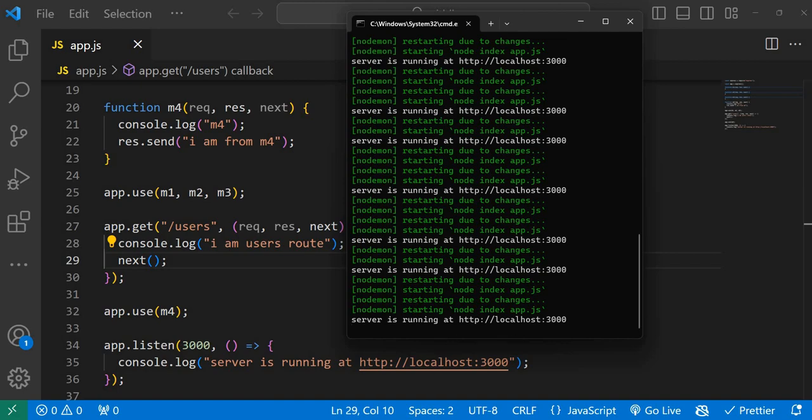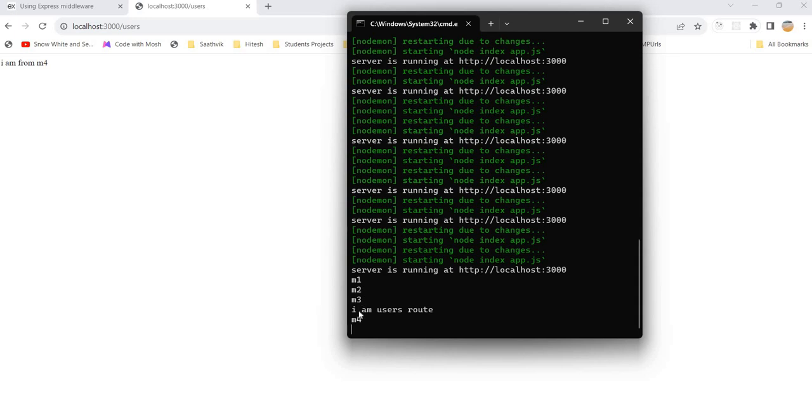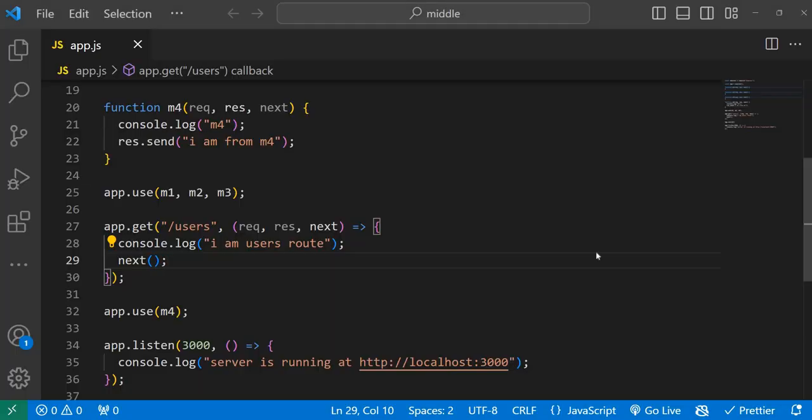So the application is up and running. Nothing is there. Now I'm just hitting the users route. Observe carefully. Users route. Hey, I'm from M4. That means the request and response came from M4. At the same time observe carefully here: M1, M2, M3. After that, I'm from users route. Normally in production applications, we always give the responsibility to finish that request response cycle to our routes only. But for understanding purposes, we have given the responsibility to M4. So if you see, it's absolutely working.